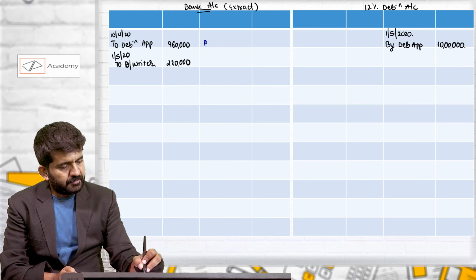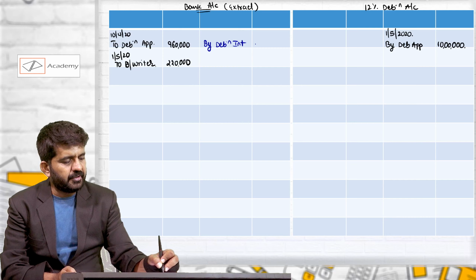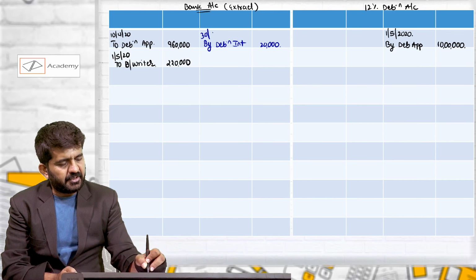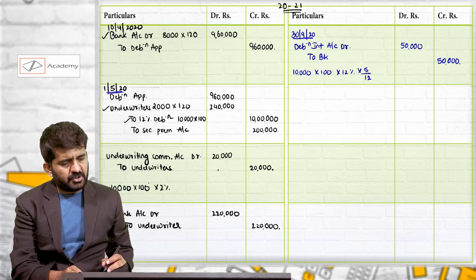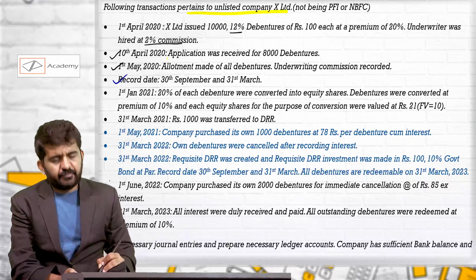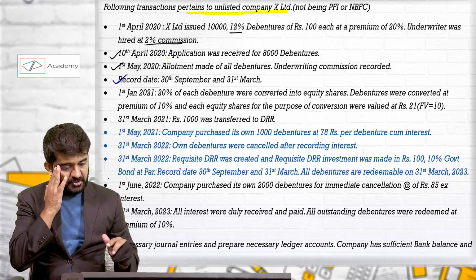Bank account by debenture interest. The date is 30th September. Everything in P&L account is closed on 31st March. This is when the debenture interest is paid. So every time we will remember these two dates, 30th September and 31st March.